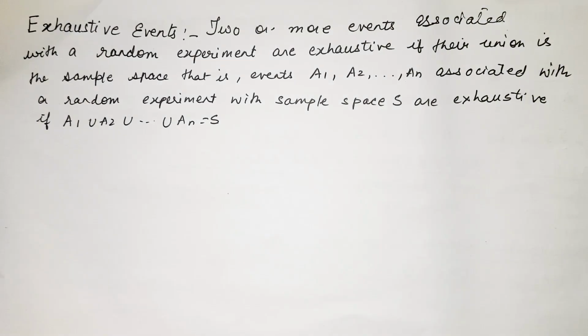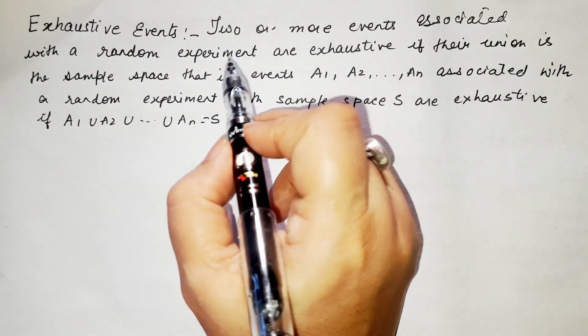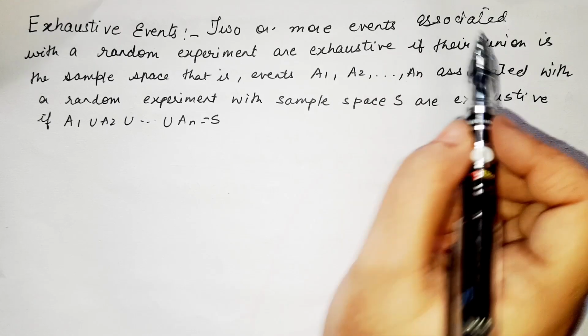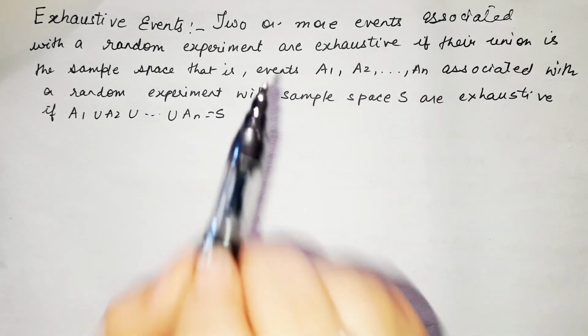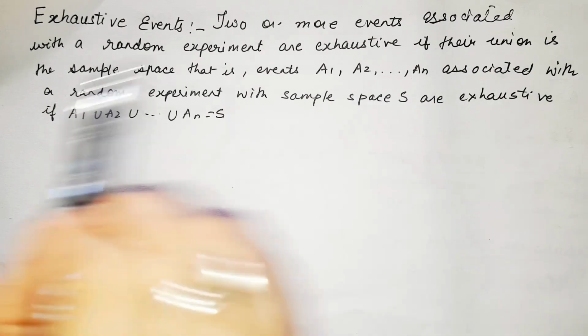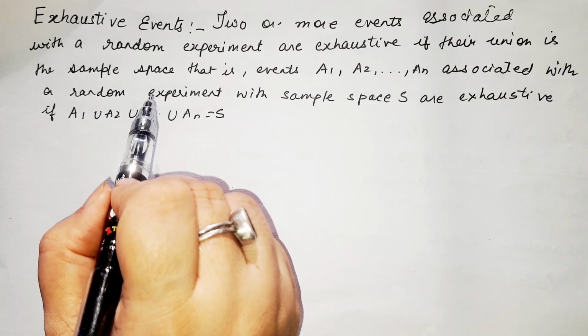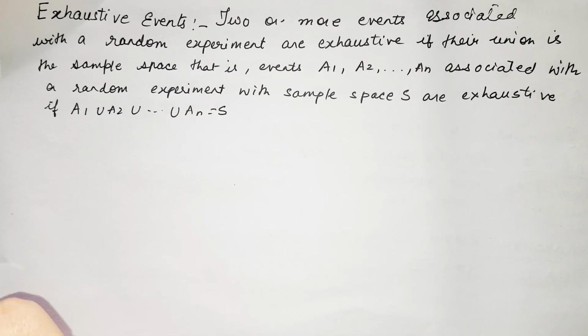Now let us see what are exhaustive events. Two or more events associated with a random experiment are exhaustive if their union is the sample space.